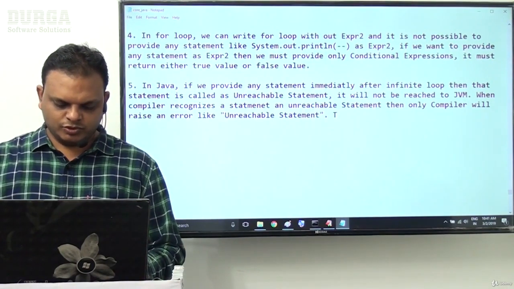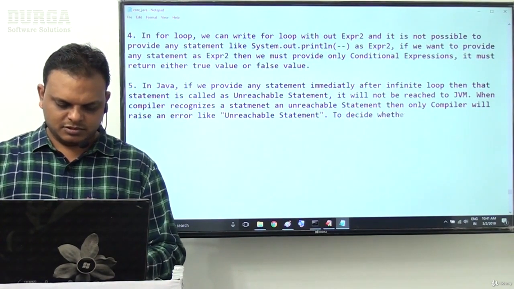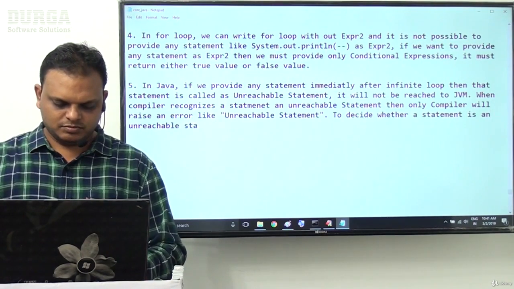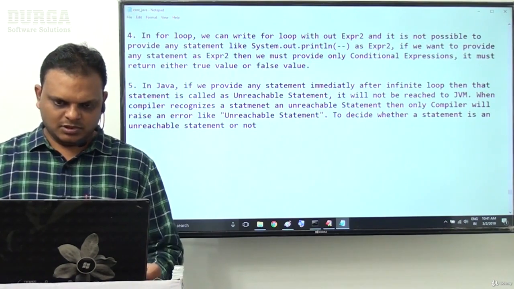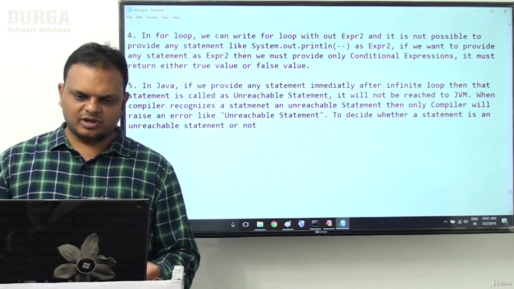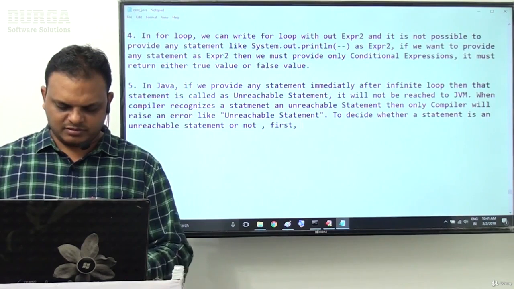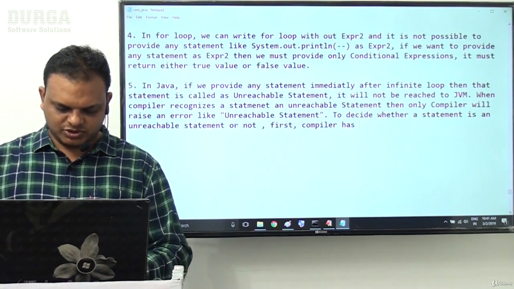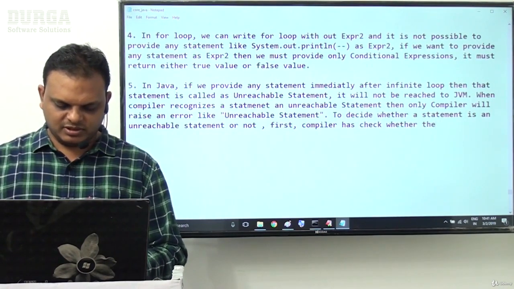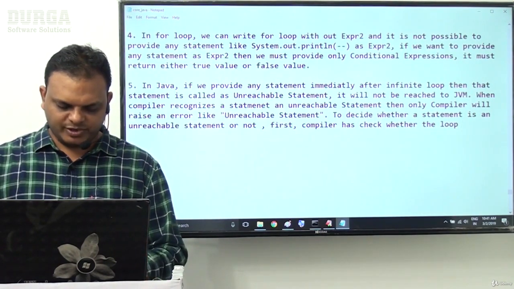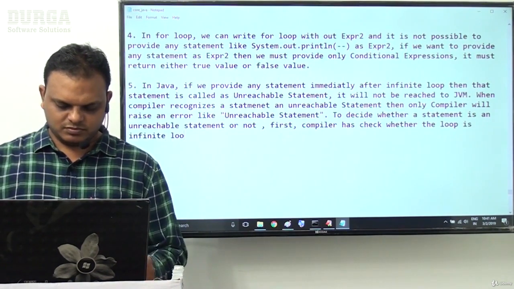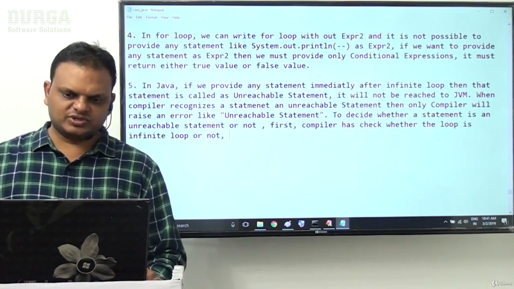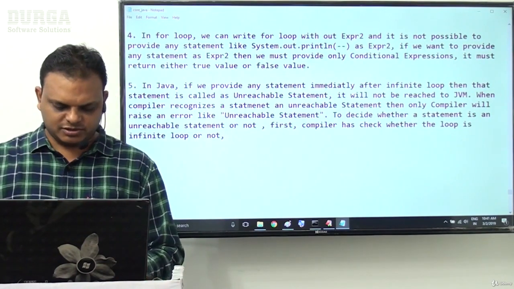Good. To decide whether a statement is an unreachable statement or not, first the compiler has to check whether the loop is an infinite loop or not. First of all, the compiler has to check whether the loop is an infinite loop or not.